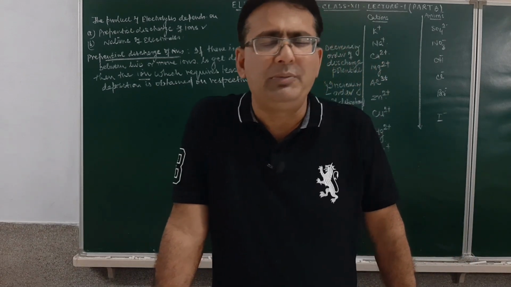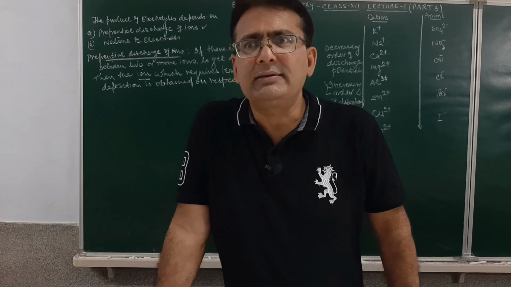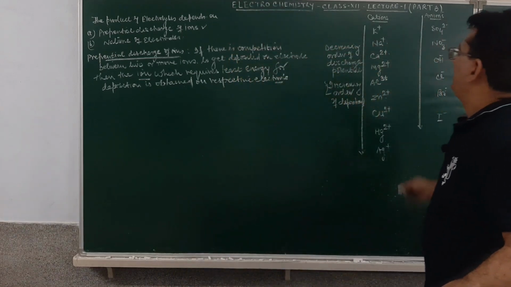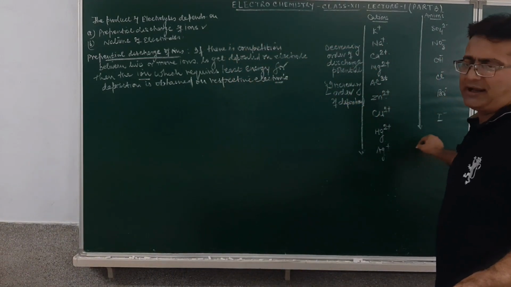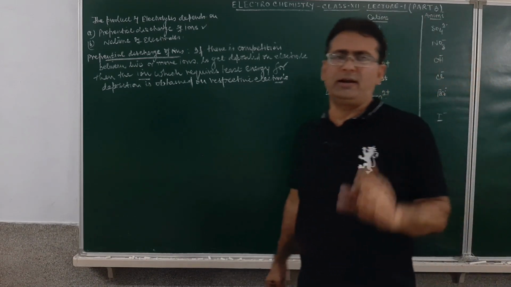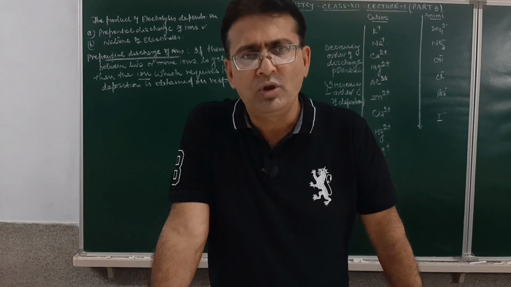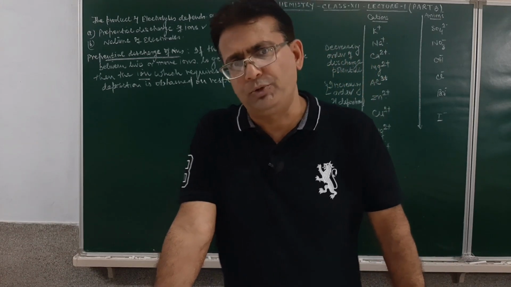So there we will be using the preferential discharge ion theory. As per this discharge series for the cations and anions, the one which requires lesser energy for deposition will get deposited more easily as compared to the other which requires more energy for deposition.